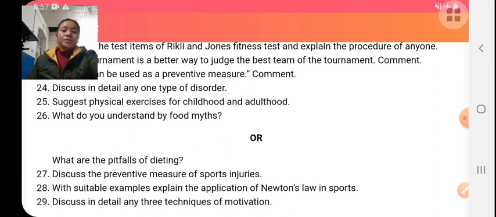Preventive measures of sports injury. Sports injuries are those injuries which occur in sports, and we can prevent sports injury by doing proper warming up, following the rules and regulations of the games, using proper equipment, playing with sportsmanship spirit, and the ground or playfield should be according to the rules of the game, etc. These are some preventive measures which the players should take at the time of training.